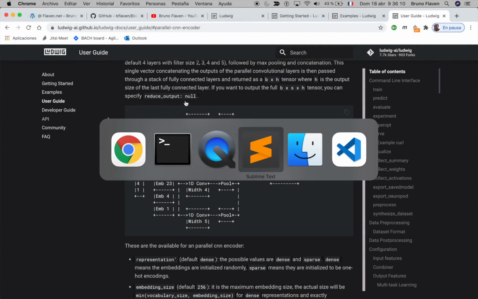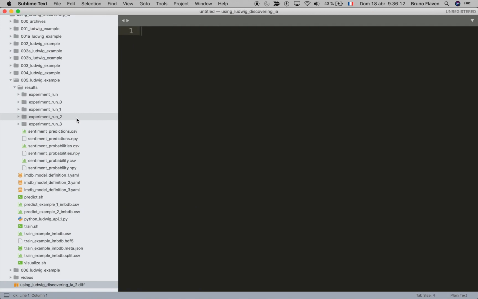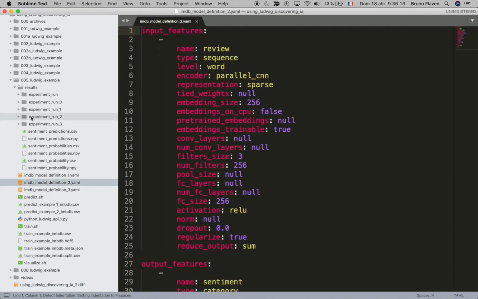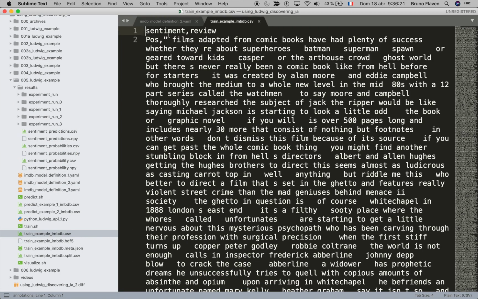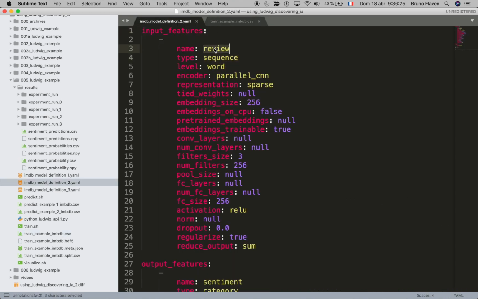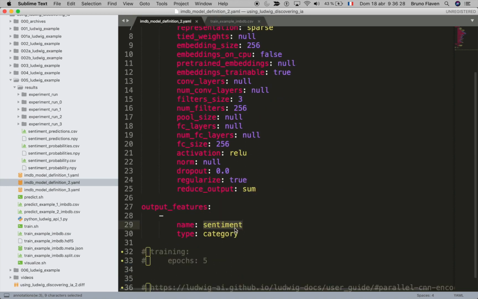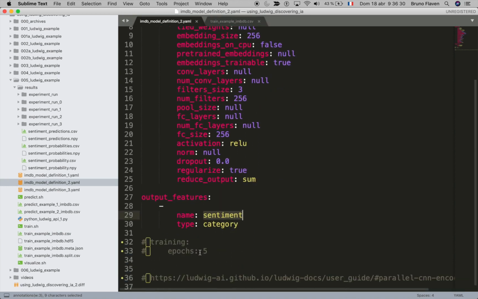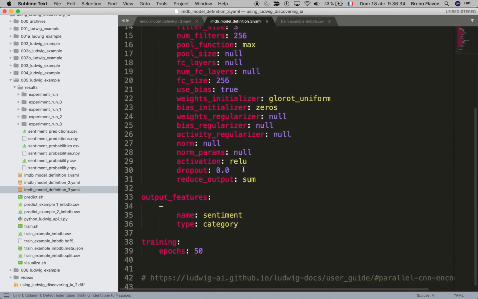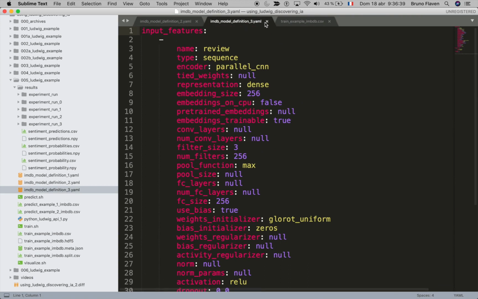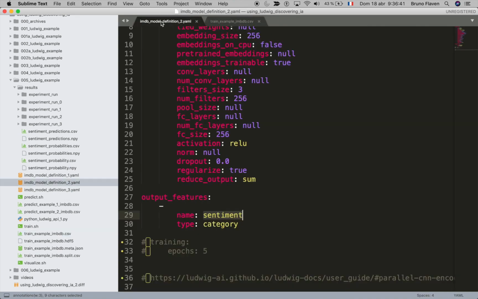Back on the Ludwig presentation. The run has been made and I've changed a few little things. For instance, if you remember, I was training this example with sentiment and review. The review is the input and we output the sentiment. I've disabled the epoch for this. You can also have an even bigger model and try to increase the epoch, but I've run this one.